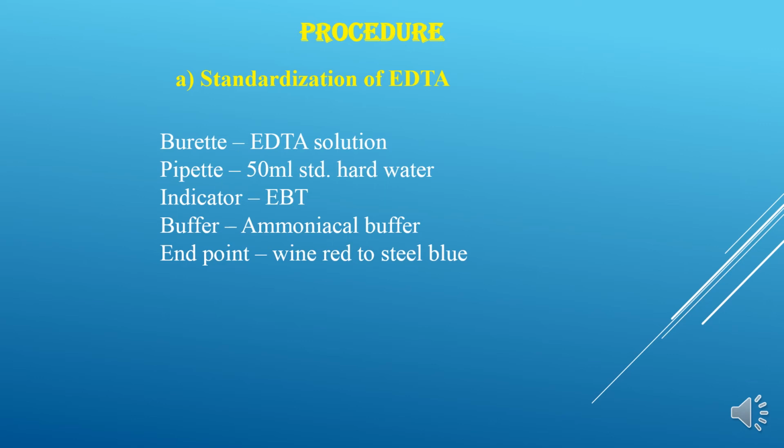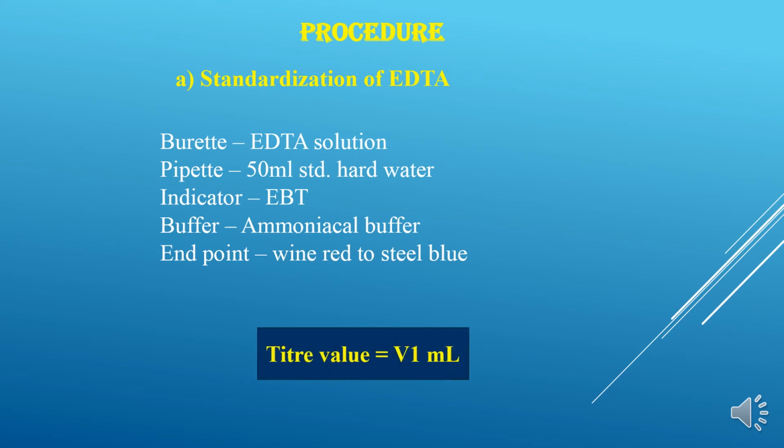Then we have to add 10 ml of ammoniacal buffer in order to increase the pH. Then we have to add 1 drop of EBT indicator. Now the water sample turns into wine red color. You have to titrate it against EDTA taken in the burette. You get the change of color from wine red to steel blue, which shows the end point. And now we have to note the value in the burette to be the titer value, that is equal to V1 ml.